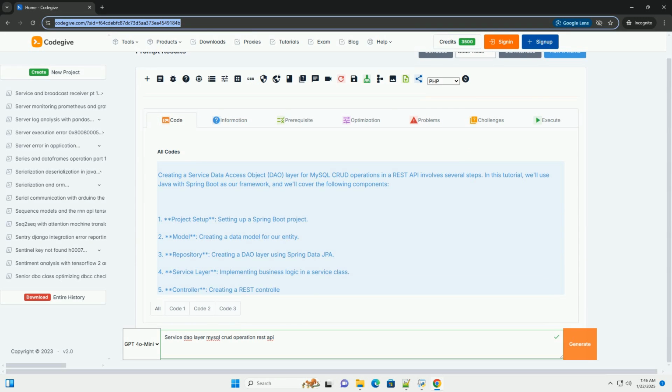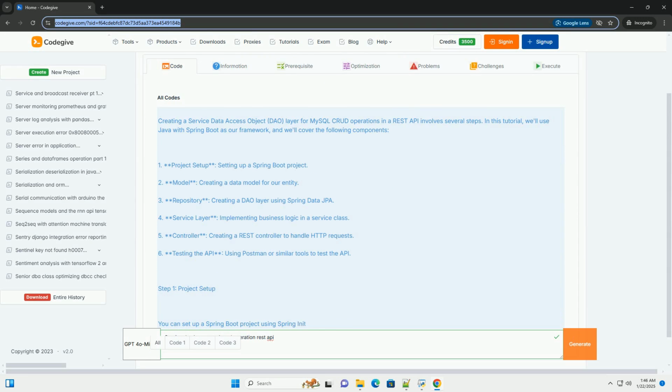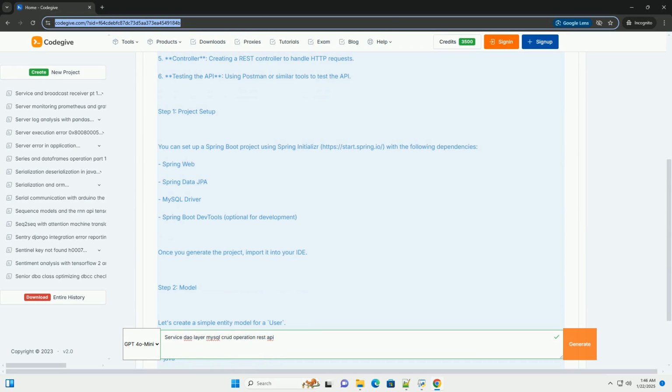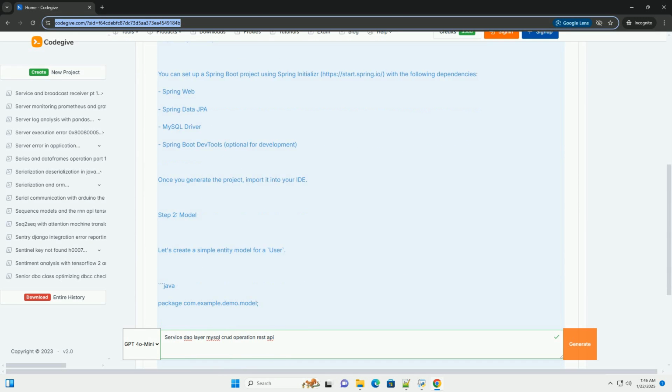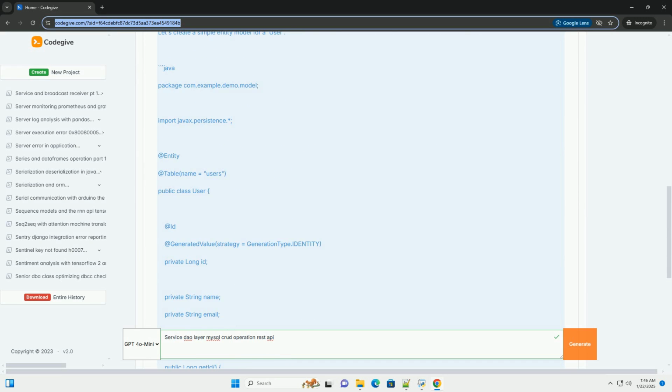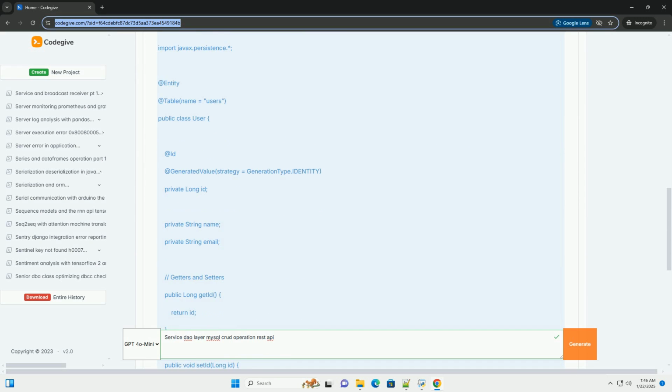Creating a Service Data Access Object, DAO, layer for MySQL CRUD operations in a REST API involves several steps. In this tutorial, we'll use Java with Spring Boot as our framework, and we'll cover the following components.